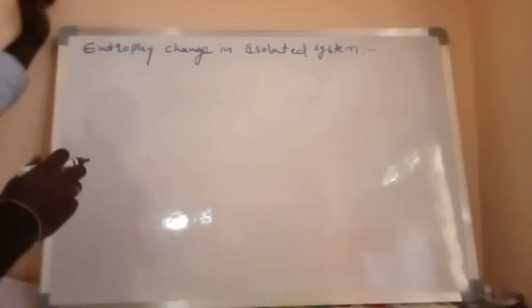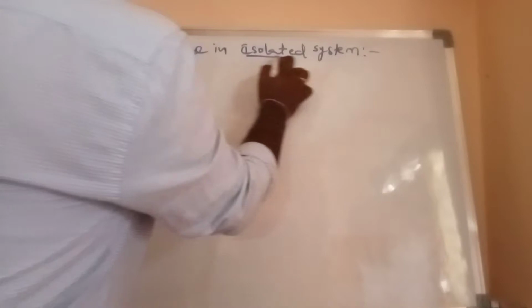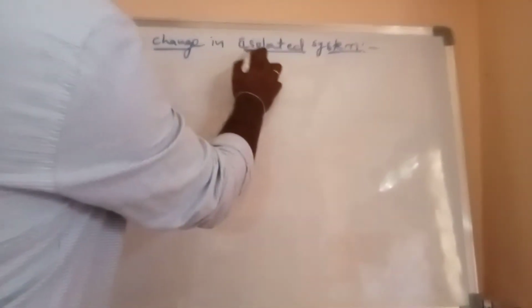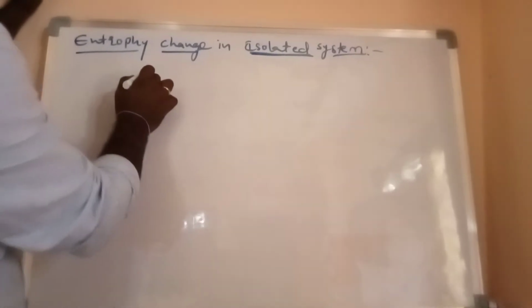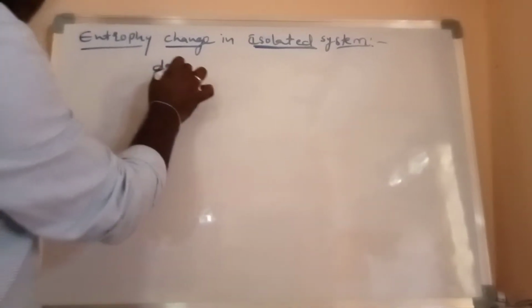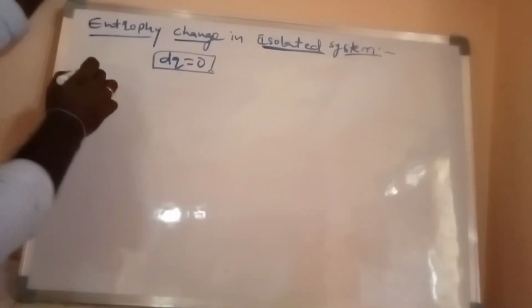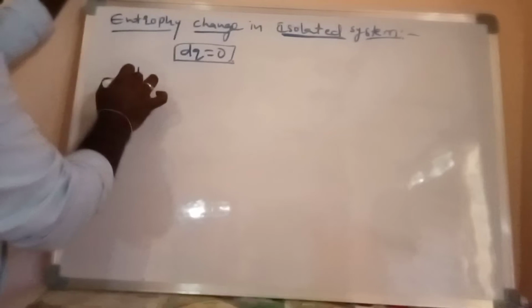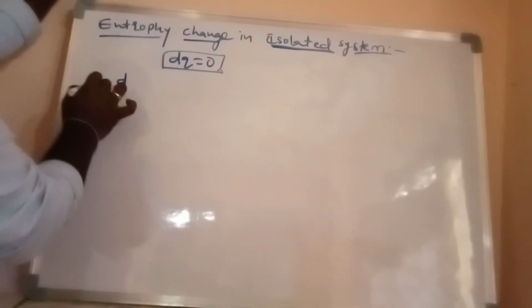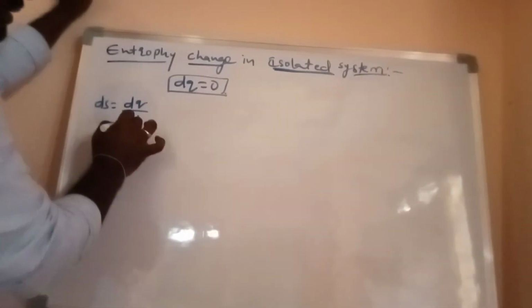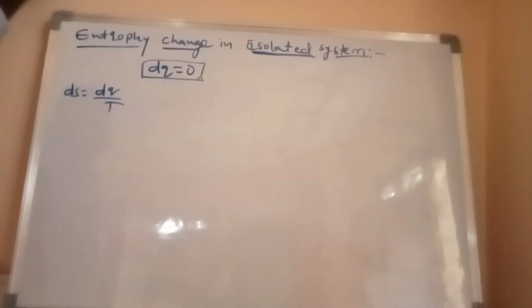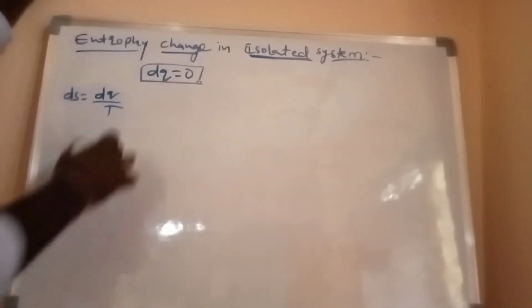Good morning, everybody. Our next topic is the entropy change in an isolated system. We know very well that an isolated system means the heat remains constant. That means dq is equal to 0. What about the entropy equation? We know very well dS is equal to dq by T. This is the entropy equation.